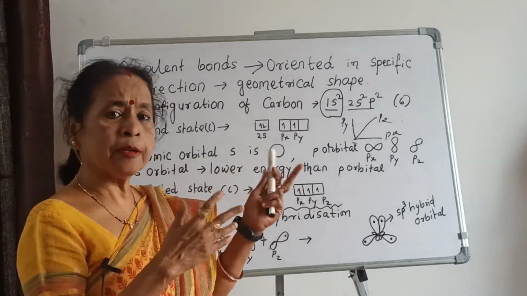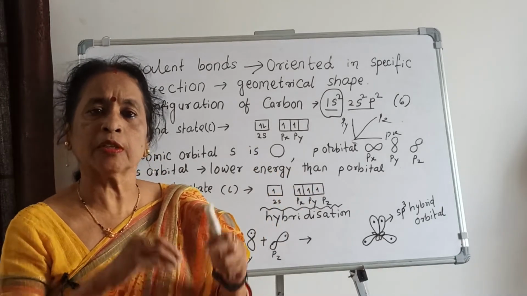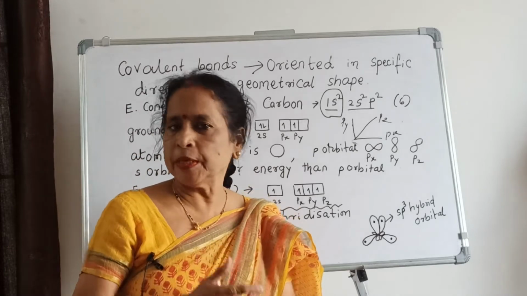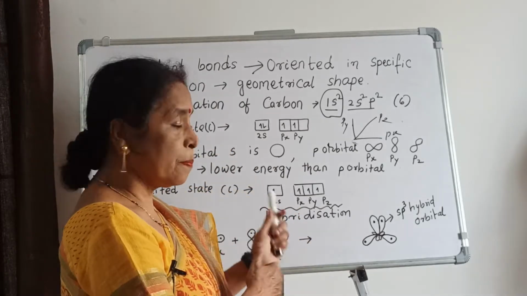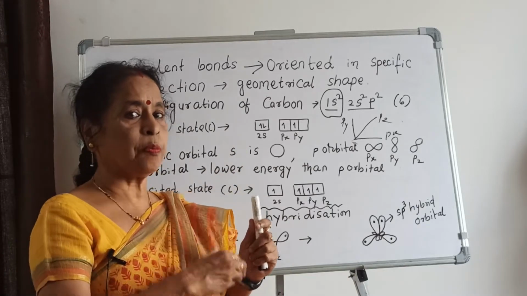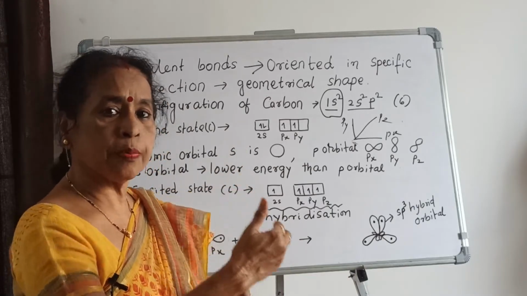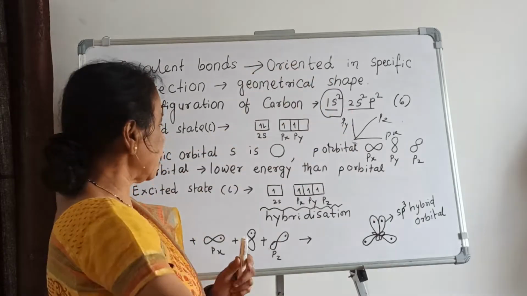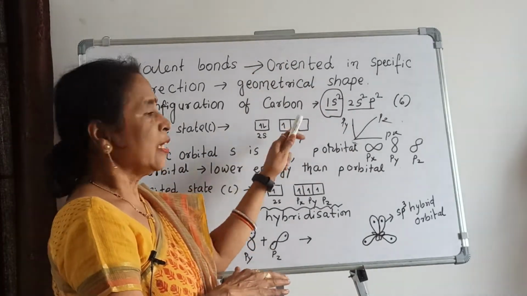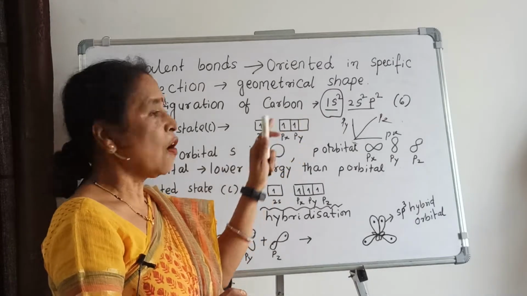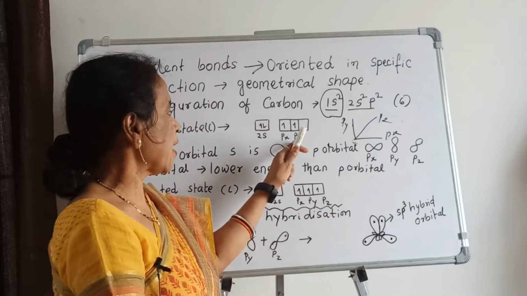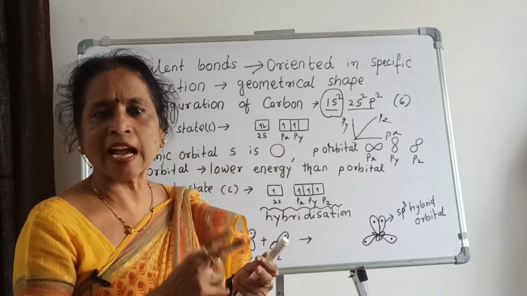Out of the s orbital and p orbital, which has lower energy? The s orbital has lower energy, whereas the p orbital has higher energy compared to the s orbital. You know the lower energy level should be filled first, then you go to the higher energy level. Now you see there are two unpaired electrons in the Px and Py orbitals, which means they are ready to form bonds, that is, divalent.